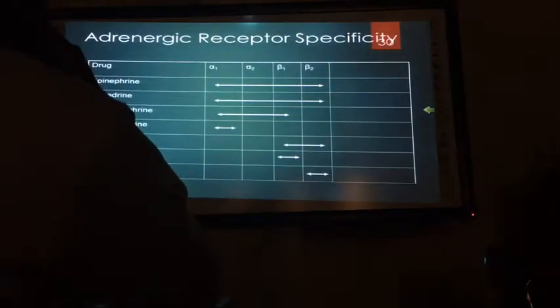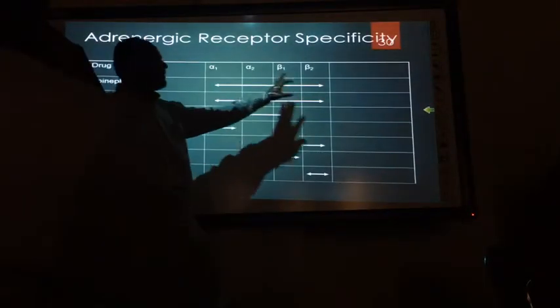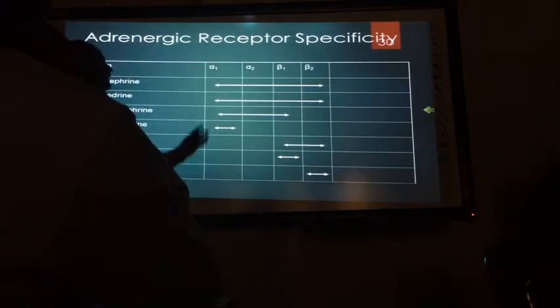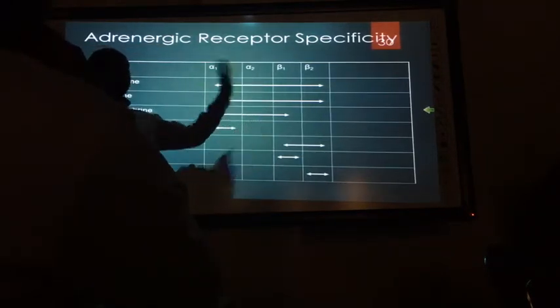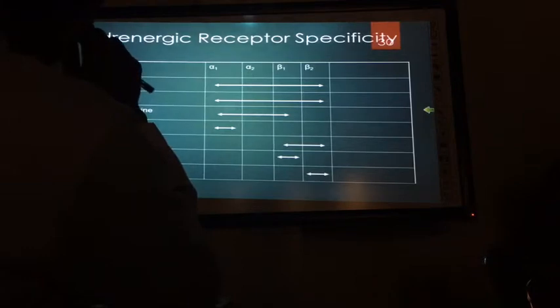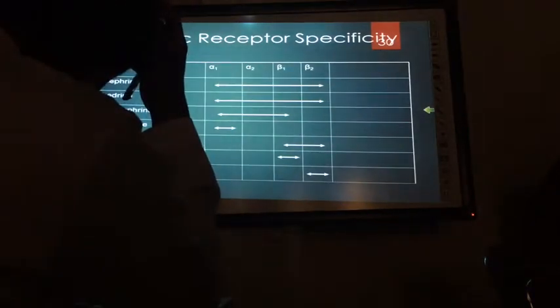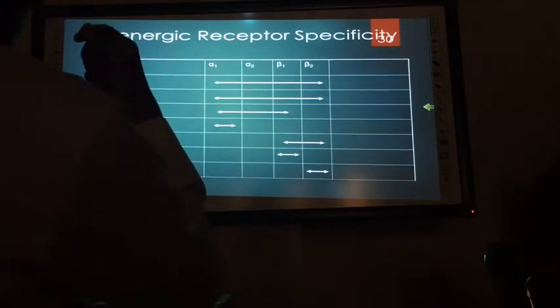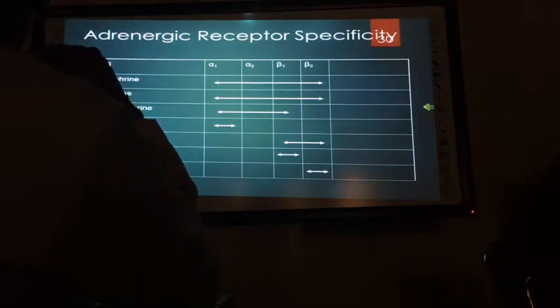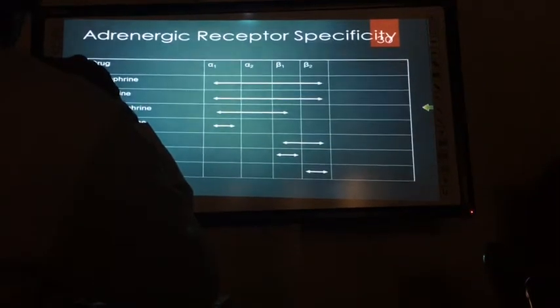When they describe specificity, that means they can bind equally, but if you give them the opportunity, they will be more effective on one receptor. Suppose you give epinephrine, alpha and beta, it more prominently prefers alpha. Norepinephrine will prefer beta more prominently, like this. We'll see it again. There is an order of potency.